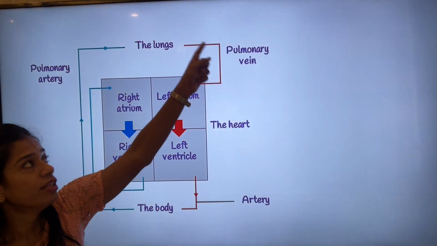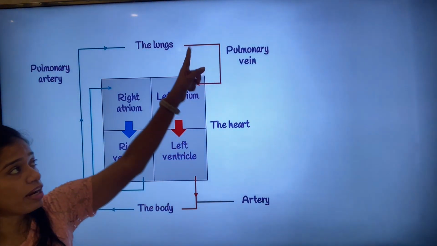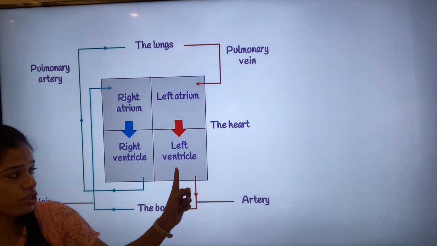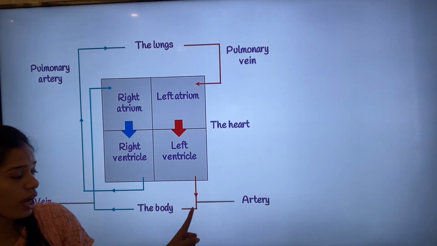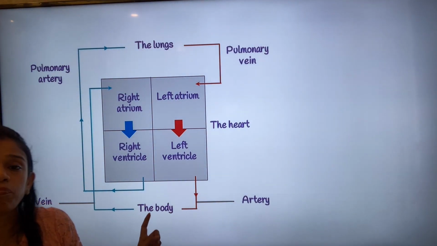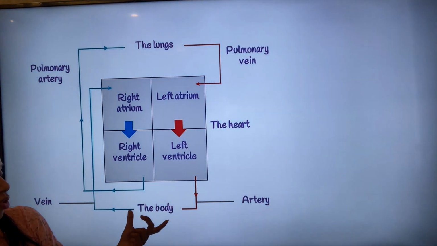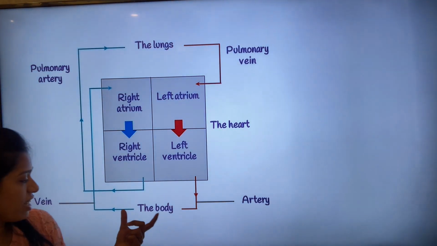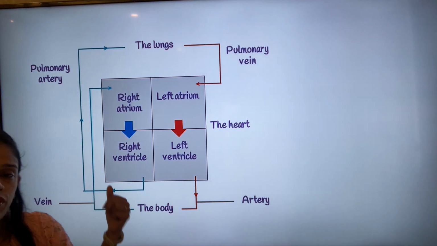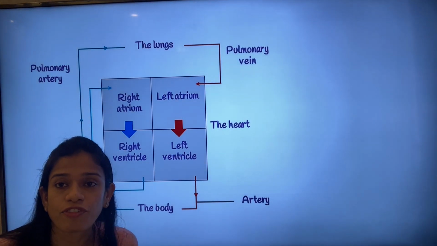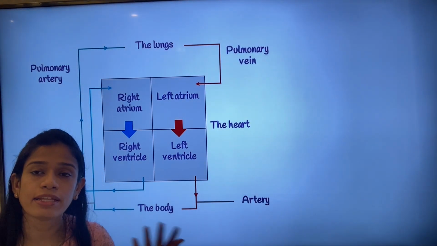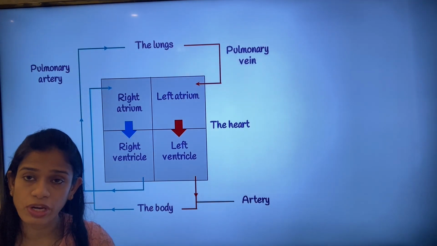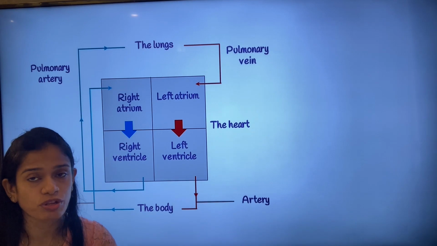Now the oxygenated blood from the pulmonary vein enters the left atrium through the bicuspid valve. It comes into the left ventricle, and through the aorta it moves to the different parts of the body. Once the body uses the oxygen present in the blood, it gives the deoxygenated blood to the veins, and the veins carry it to the inferior and the superior vena cava. Inferior vena cava brings it from the lower parts of the body, and superior brings it from the upper parts of the body.